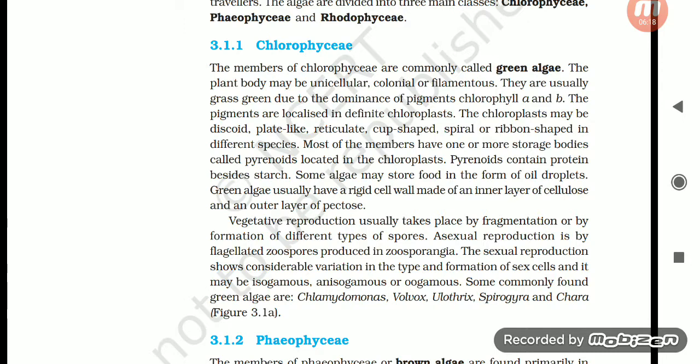Asexual reproduction is by flagellated zoospores produced in zoosporangia. The sexual reproduction shows considerable variation in the type and formation of the sex cells involved. It may be isogamous, anisogamous, or oogamous. Some commonly found green algae are Chlamydomonas, Volvox, Ulothrix, Spirogyra, and Chara.